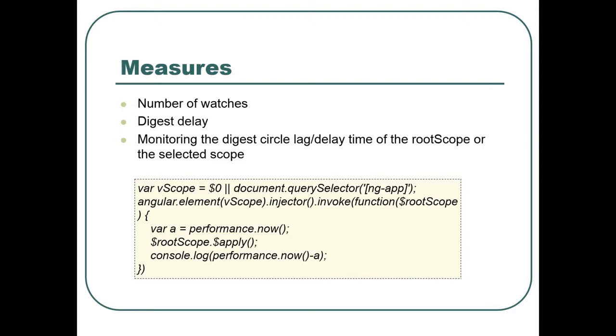What we can measure effectively is, at any time, the number of watches. How many watches do you have in your application when you change the screen, when you navigate your application, and you constantly watch the number of watches. Also the delay of the digest, so how long the digest cycle takes. We saw previously that if it's more than 16 milliseconds, you won't have 60 frames per second. And also the digest cycle of the root scope.